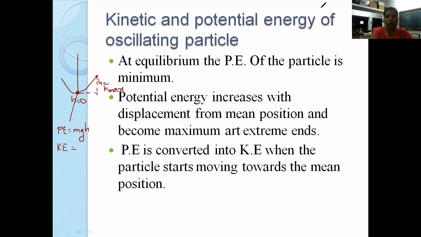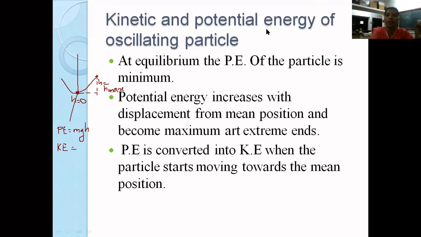Now, if we talk about total energy, of course, we know it is equal to kinetic energy plus potential energy. But the thing that we need to understand is that at extreme positions or at mean positions, only kinetic energy or only potential energy is coming into the picture. So if I talk about the total energy of the particle at extremes, then total energy is equal to only potential energy.